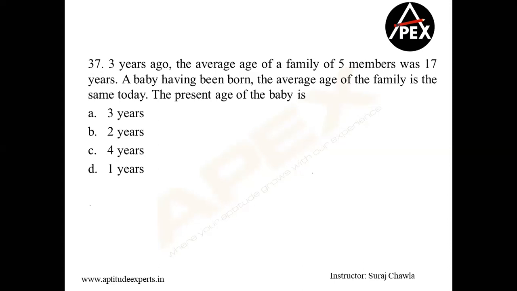So 3 years ago, the average age of the family of 5 members was 17. If 3 years ago the average of 5 members was 17, so that means, can I say today the average of 5 members should be equal to 20? Clear? So that means the sum total of all the 5 members is nothing but 5 into 20, that is 100.